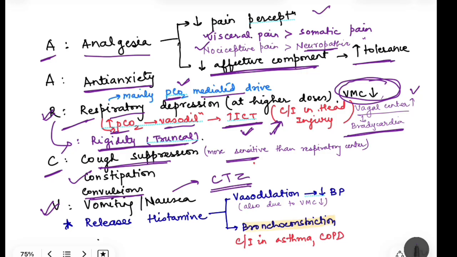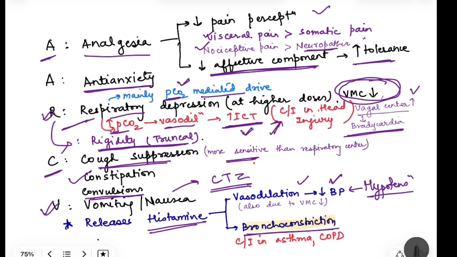Okay. Now apart from this, there is also one another action, that is it releases histamine, right? And this released histamine causes vasodilation and decreases the blood pressure. So if morphine poisoning is there, excessive opioids are there, then it will lead to hypotension. Also, histamine release causes bronchoconstriction.